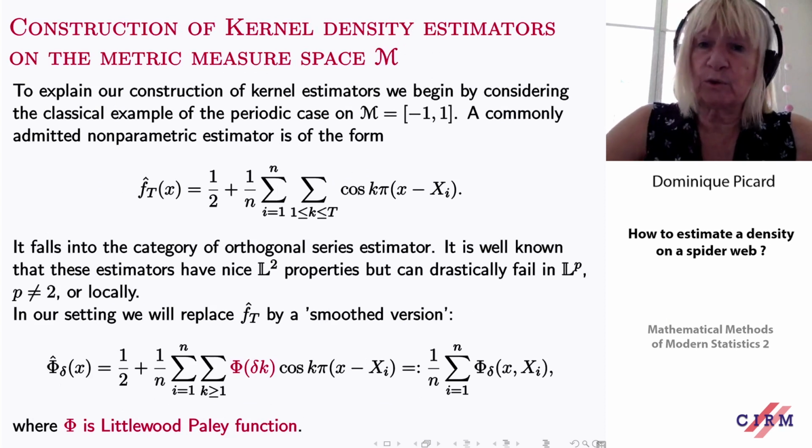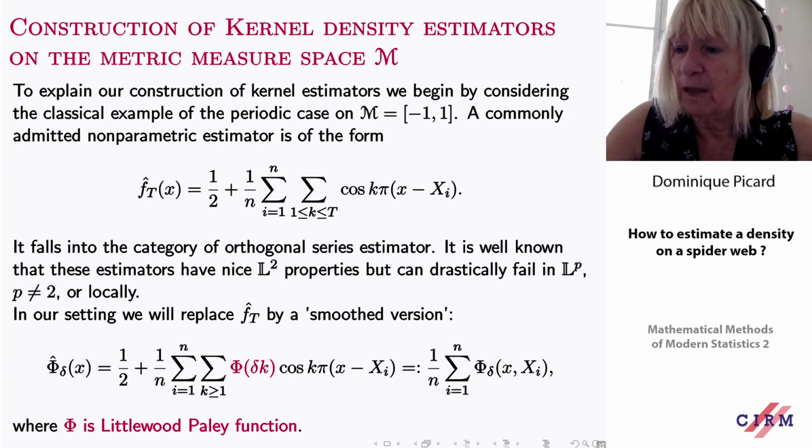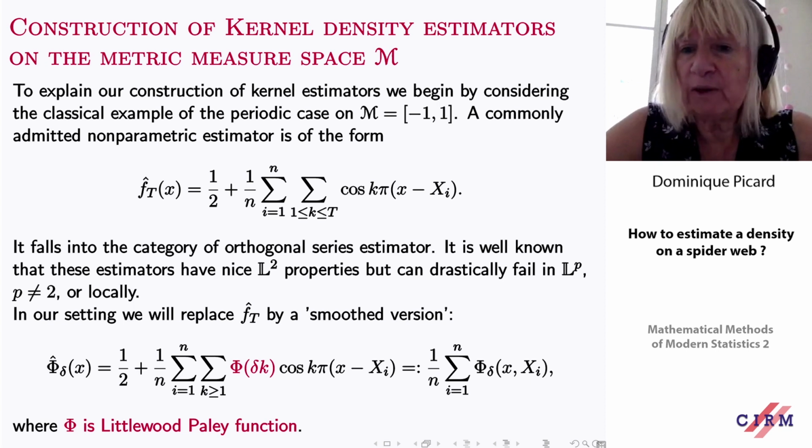Now let's come to the construction of a kernel density estimator. It is very much linked to what we do in the periodic case, when m equals [-1, 1]. A commonly admitted estimator would be to take this one.